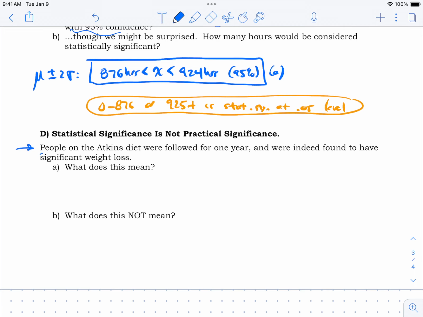It says, people on the Atkins diet, I think that's the one where you eat meat, were followed for 1 year, and they were indeed found to have a significant weight loss. Celebrate, sell the stuff. We're going to sell a lot because significant weight loss, that sells, right?